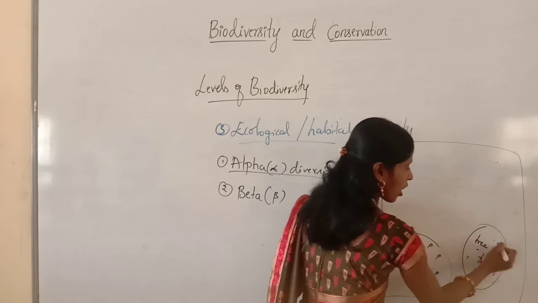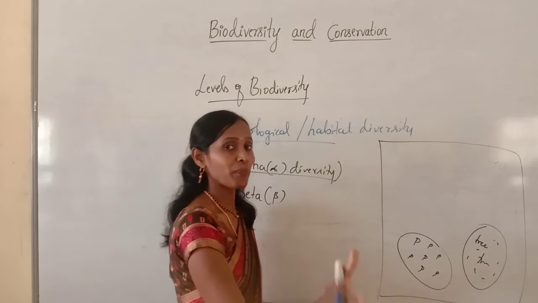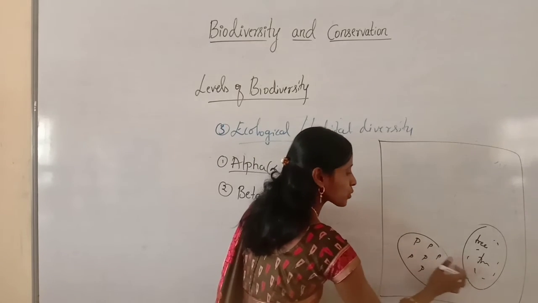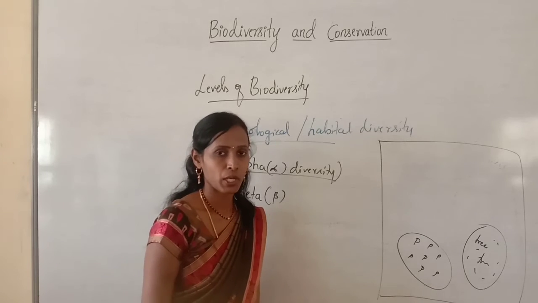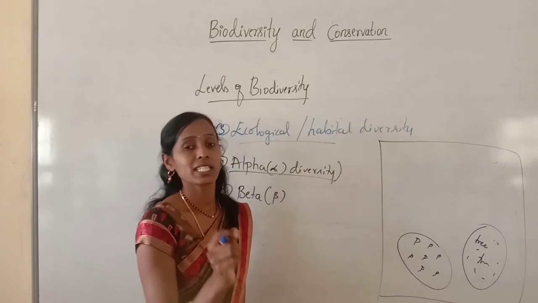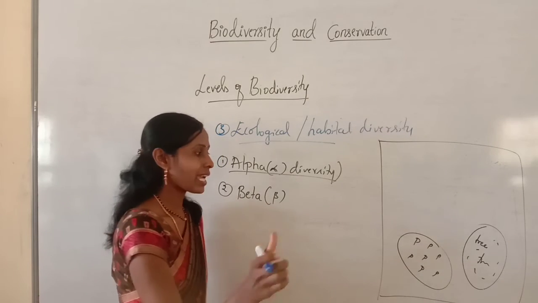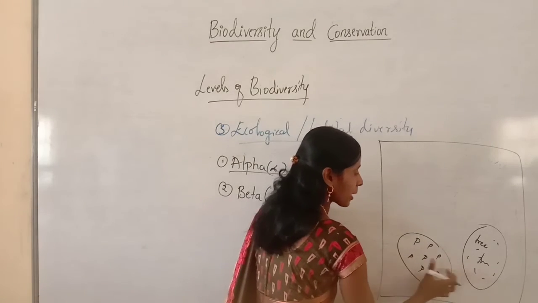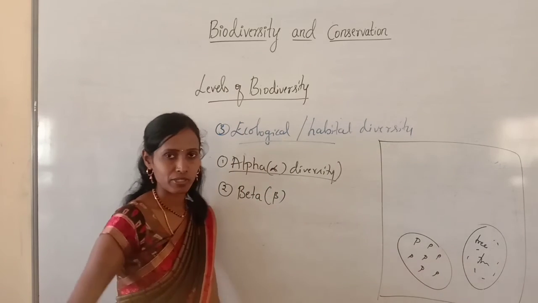There are many trees, so this is another community. Now the diversity between these two communities is called beta diversity. What is beta diversity? It is the diversity between the communities.